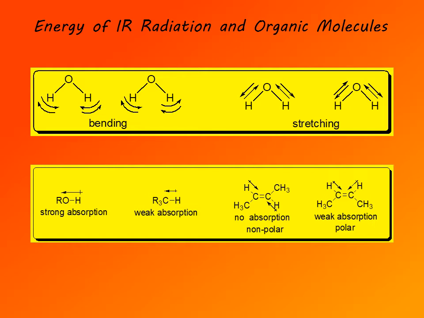Also, some of the carbon-carbon double bonds don't show absorption in the infrared. That's if double bond is symmetrically substituted, because such double bond is non-polar. For example, trans 2-butene does not absorb in IR, but cis 2-butene, which is slightly polar, does show weak absorption. So IR could be used in some cases to distinguish between cis and trans alkene.